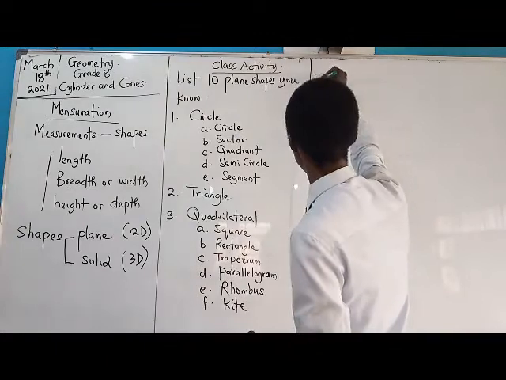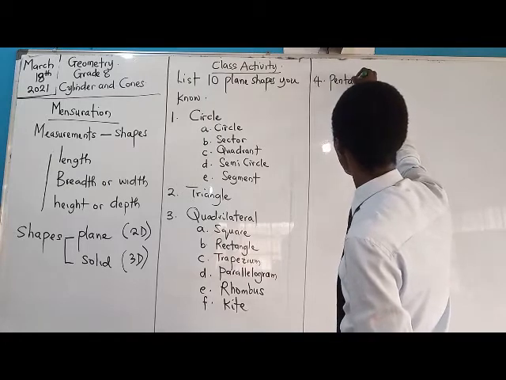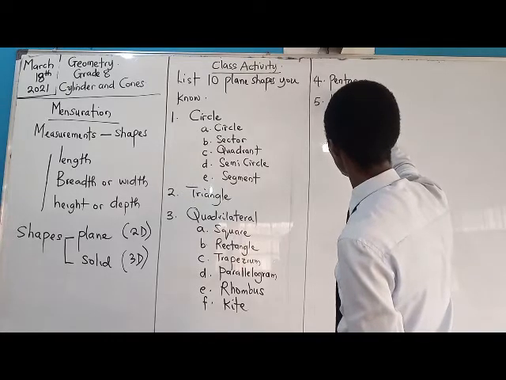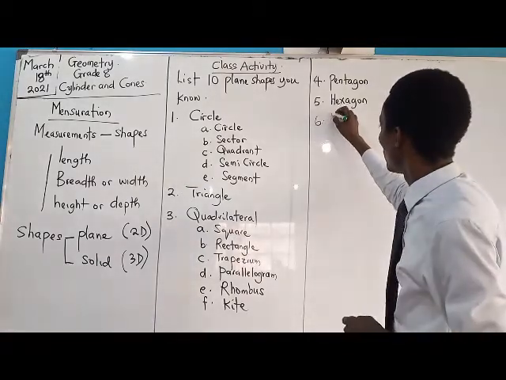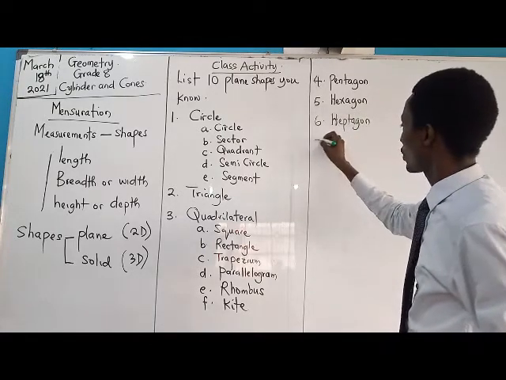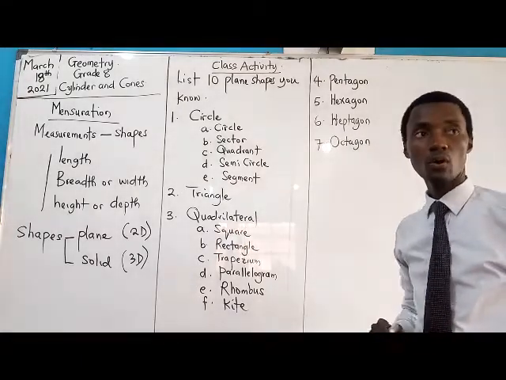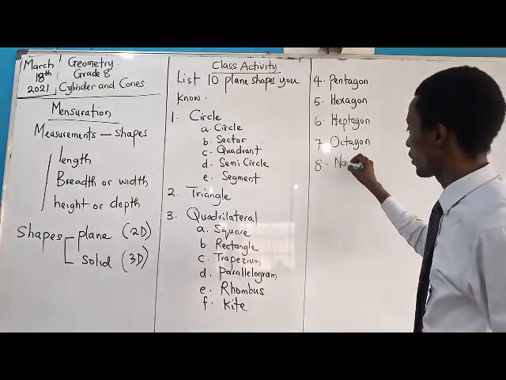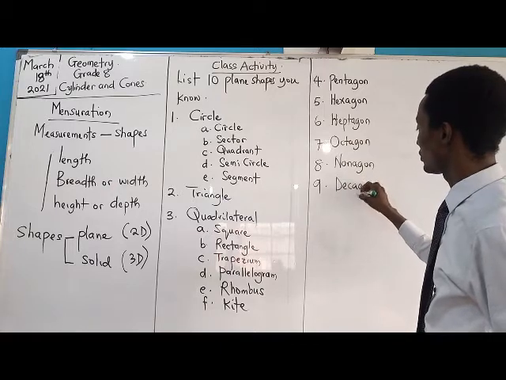The next one we have is your pentagon, then your hexagon, your heptagon, your octagon, your nonagon, and your decagon.